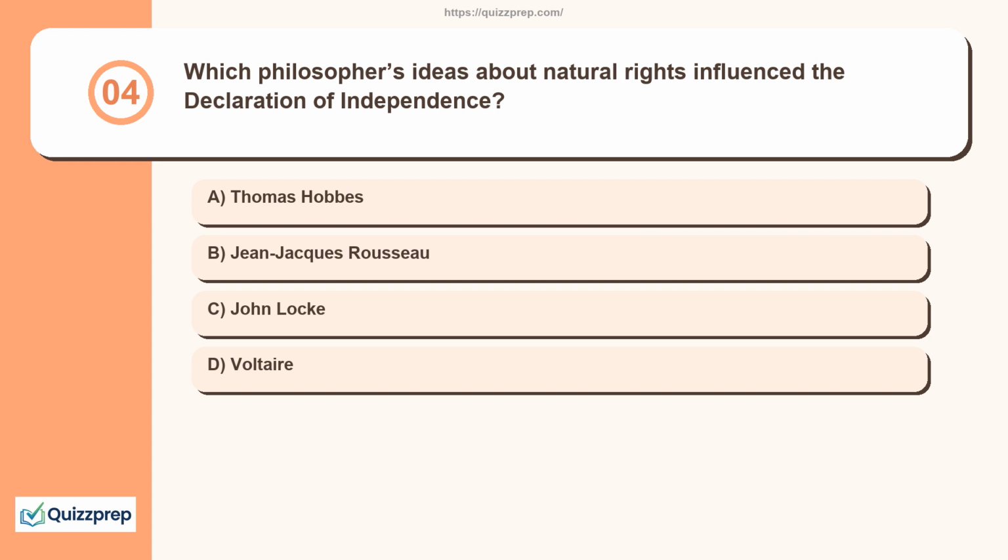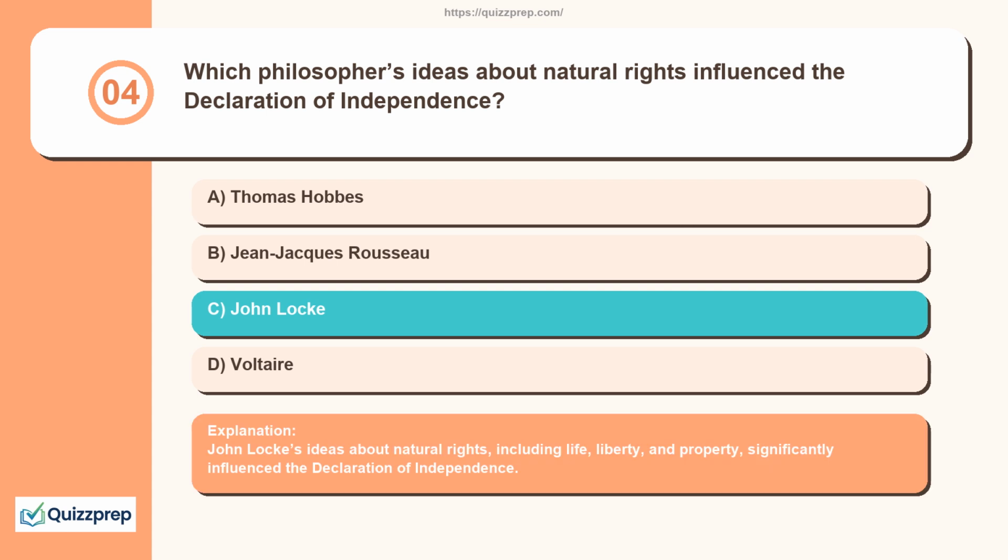Question 4. Which philosopher's ideas about natural rights influenced the Declaration of Independence? Thomas Hobbes, Jean-Jacques Rousseau, John Locke, Voltaire. John Locke's ideas about natural rights, including life, liberty, and property, significantly influenced the Declaration of Independence.